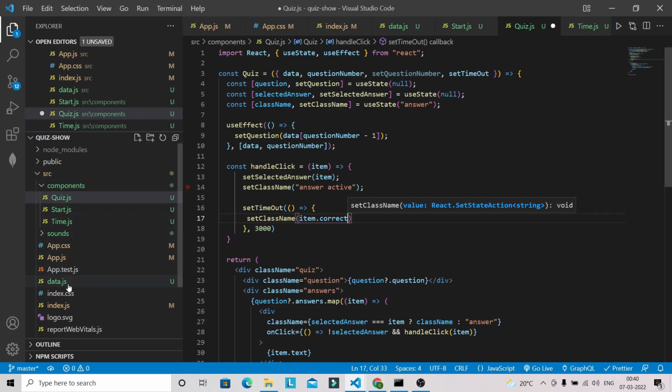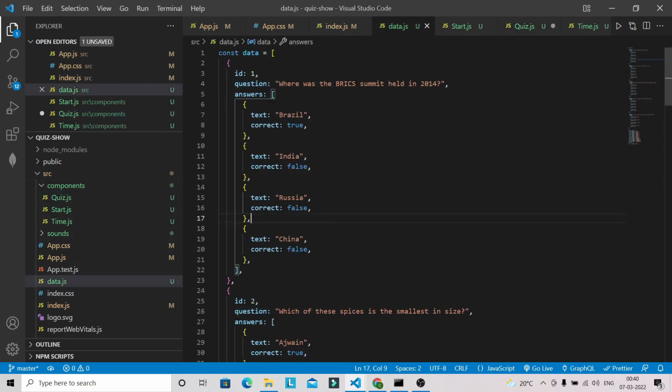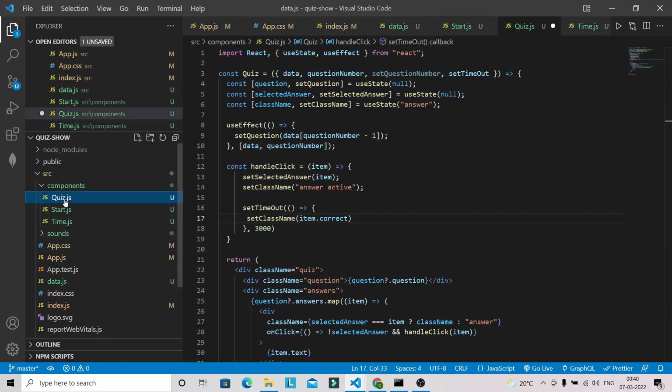So you can see in our data.js file, every question has a correct property and only one correct property is set to boolean true, okay. So if item dot correct is true, then we are going to add a class name here like answer correct, else it will be answer wrong.